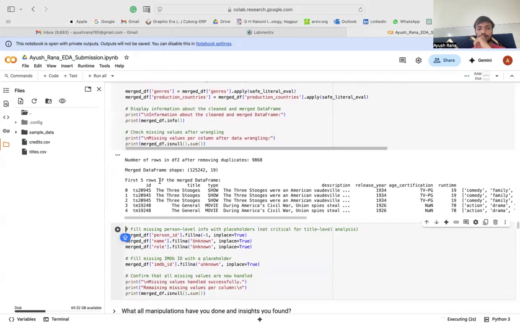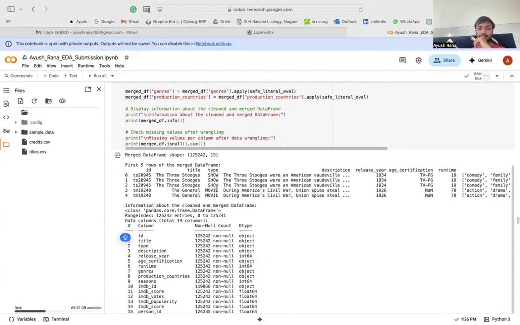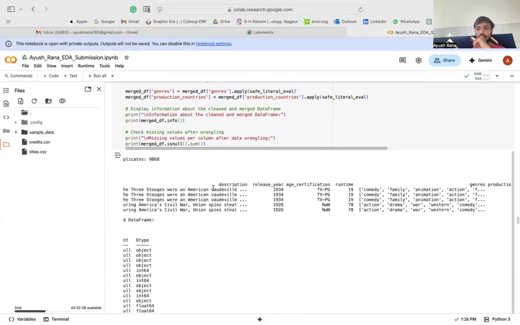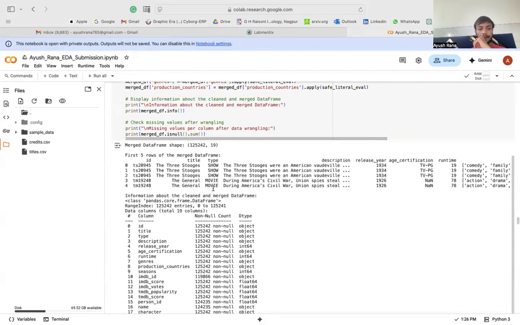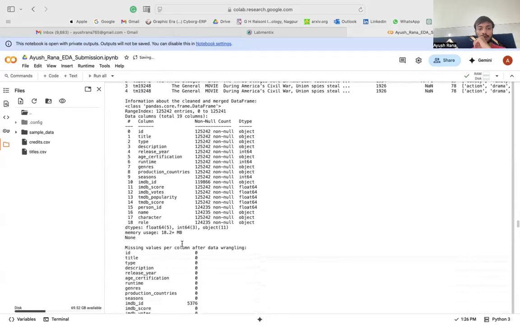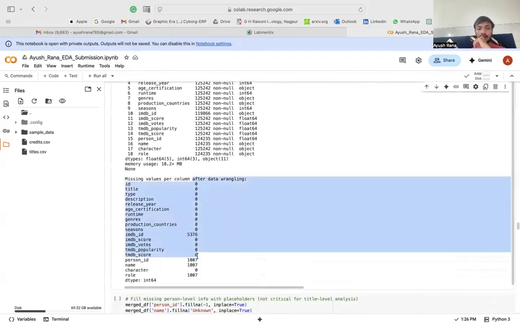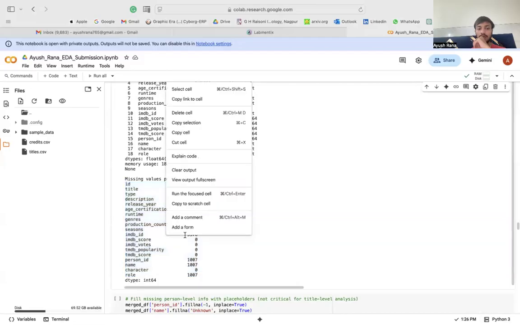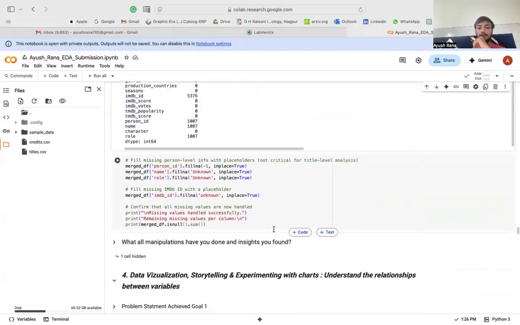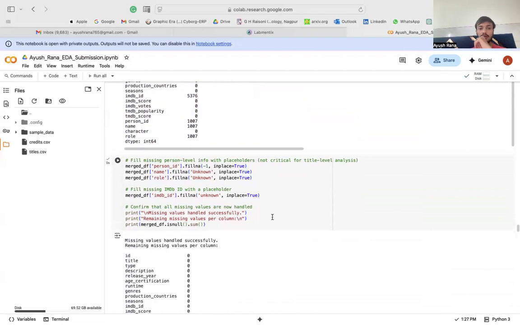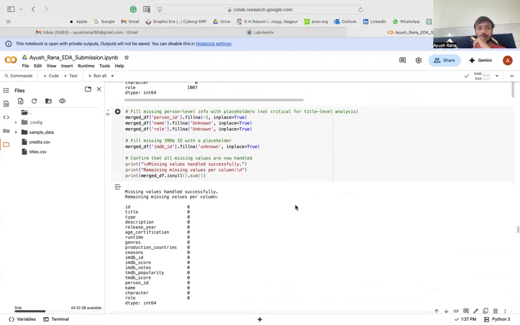So the first 5 rows of the merged data frame show that we were able to merge it well, right? And to see how many missing values were found, again here the missing values are still found in this section. And then we performed filling these with placeholders, right?